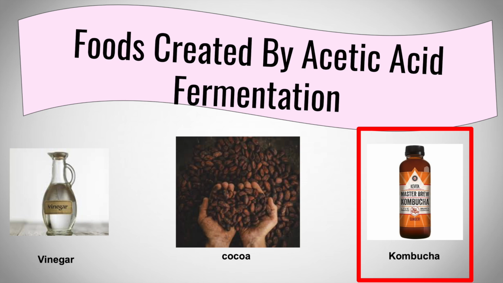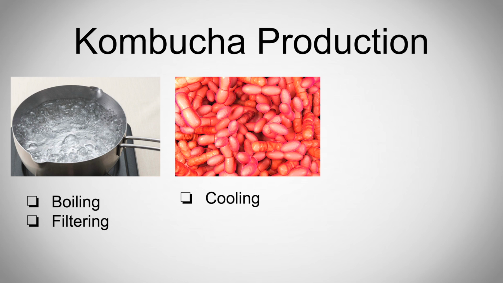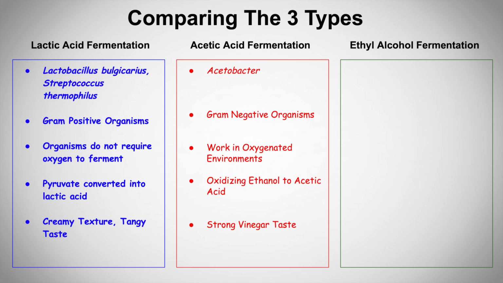Kombucha is a great example of acetic acid fermentation. To make kombucha, we first start by boiling water, sugar, and tea leaves. Once filtered and cooled to room temperature, the acetic acid culture is added. The mixture is incubated for 2 weeks at 20 degrees Celsius. The beverage is filtered and stored in capped bottles. Similar to kombucha, acetic acid is associated with a strong vinegar taste.